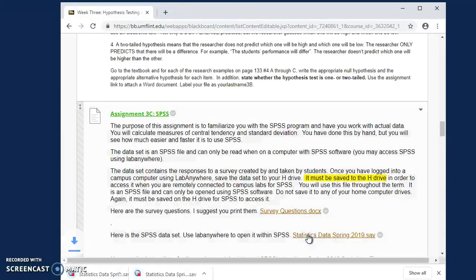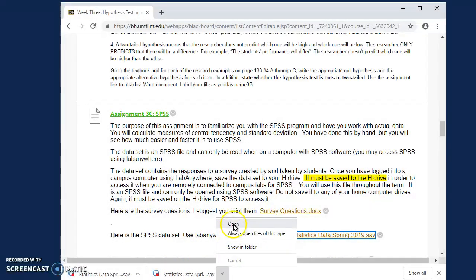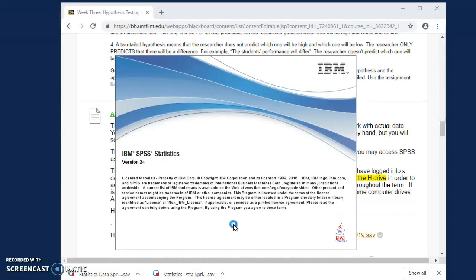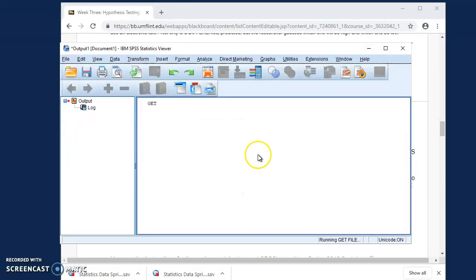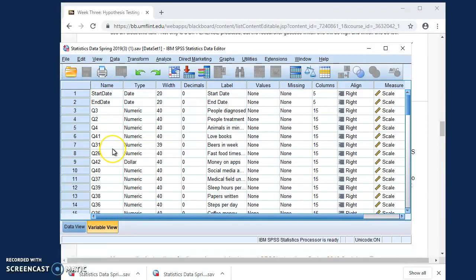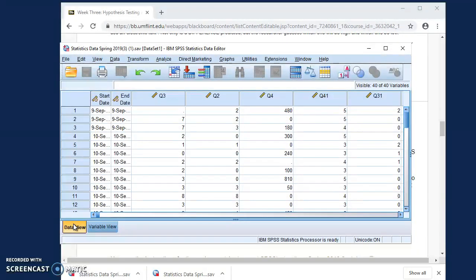So when I click on this file, oops, I got 2 copies, it will open. So I'm going to click on Open. And then usually you have to hit cancel. The first screen often will ask you a question and you just hit cancel, but I noticed it didn't come up here. So here's our data set. This is in data view, and sometimes you can be in variable view if you want to. If you want to see the labels that I've written for each variable, you could do that here.